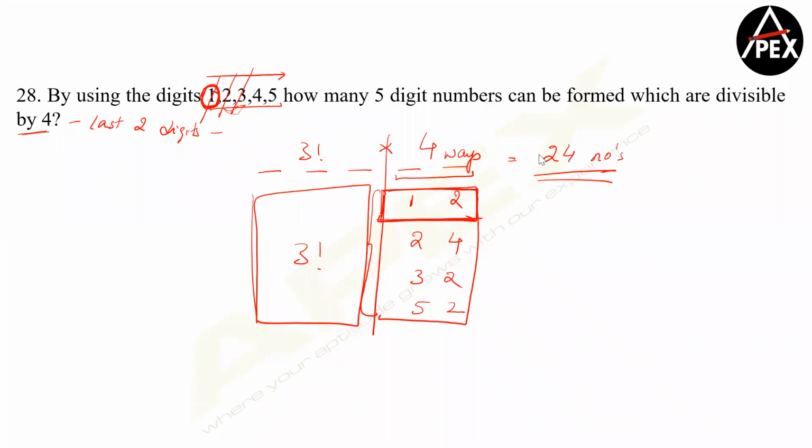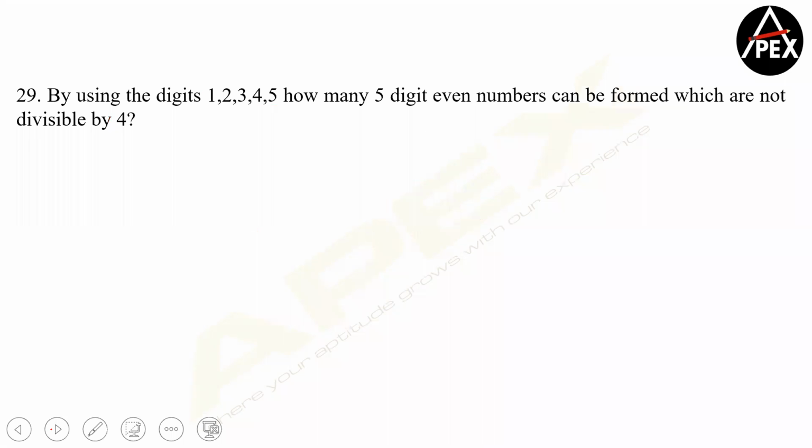So see, one more reason might be you might have missed one of the cases. That is why you got 18 in the first case and the answer is 24. So if you follow the structure, this is what PLC brings in your preparation. It gives a structure to your number of cases, which further helps you in logical reasoning also. Right, moving forward, guys. Yeah, can we solve this?